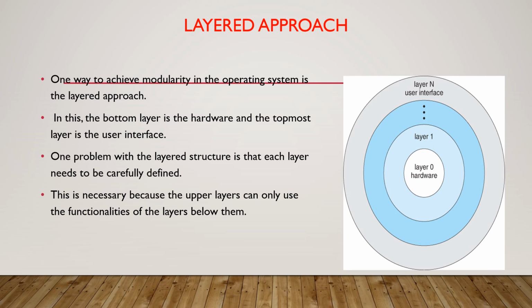Also, it is easier to create, maintain, and update the system. Change in one layer's specification does not affect the rest of the layers. Each of the layers in the operating system can only interact with the layers that are above and below it. The lowest layer handles the hardware and the uppermost layer deals with the user applications.